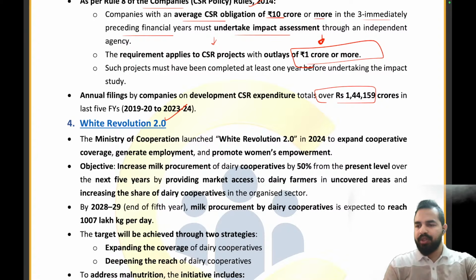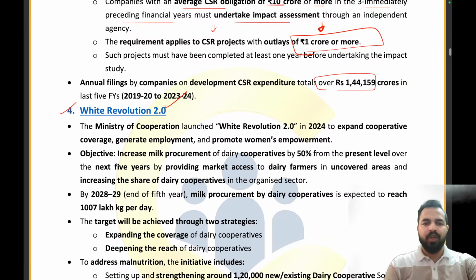So Harshal, Pratyush, Ram, and all the people who have answered me correctly in the chat box, that's really great, my dear friends. I really appreciate your hard work and effort. Let's move on to the next news article now, that is the White Revolution 2.0.